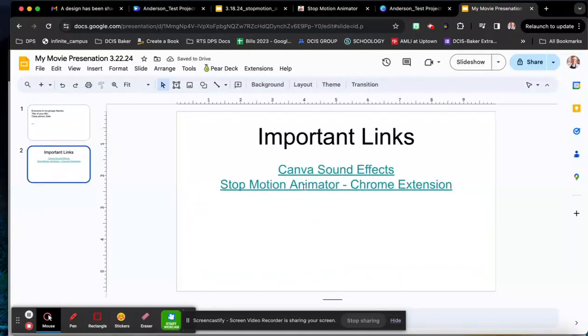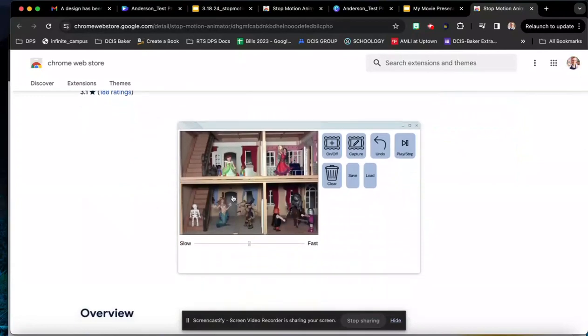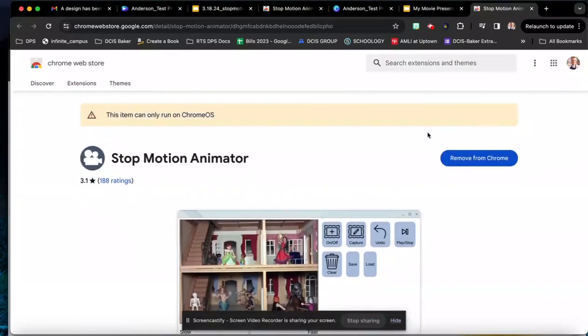You are going to use Stop Motion Animator. It's a Chrome extension in order to create your stop motion video. Okay. Now mine has already been added to my Chrome, which is why it says remove from Chrome. Yours may say add. You may also get pop-ups at the top that say allow camera, yes. Allow microphone, yes.